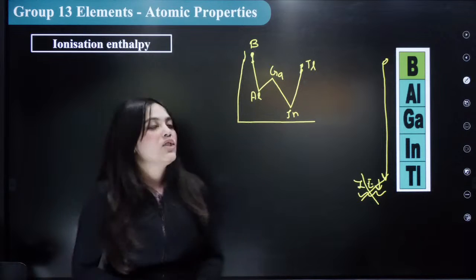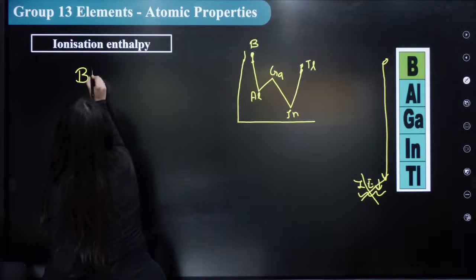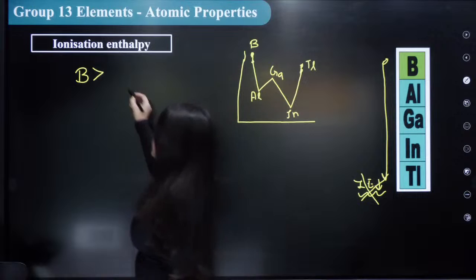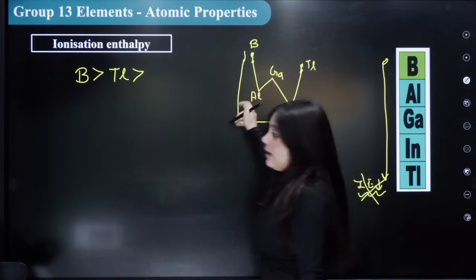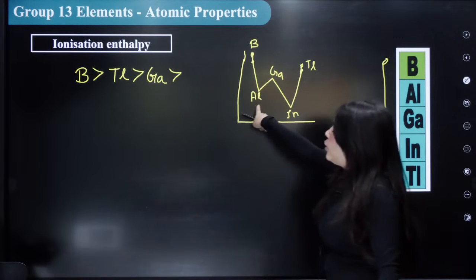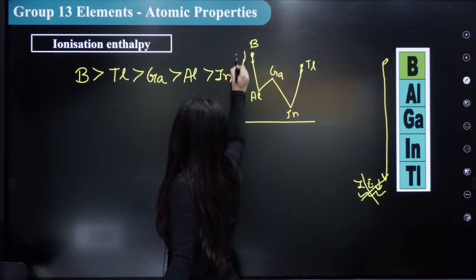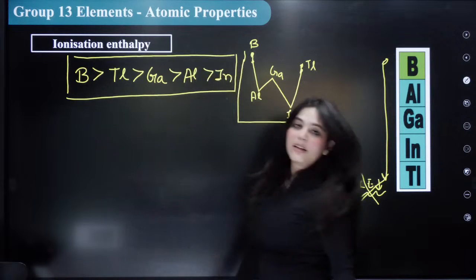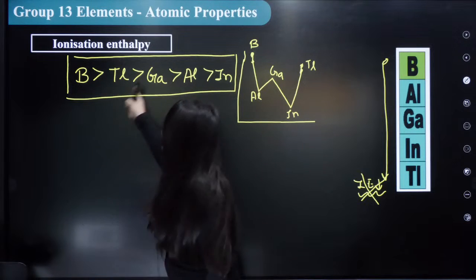So what is the ionization energy trend? It is actually boron. Can you see it is on the top? So boron will have the highest ionization energy. Then which one is the top? Thallium. So then thallium will have the next highest ionization energy. Then can you see it is gallium? Then gallium will have the next ionization energy. Then can you see aluminium? Then aluminium will come, and then at the end it will be indium. So this is actually the ionization energy trend that is followed. Boron has the highest, then thallium, then gallium.